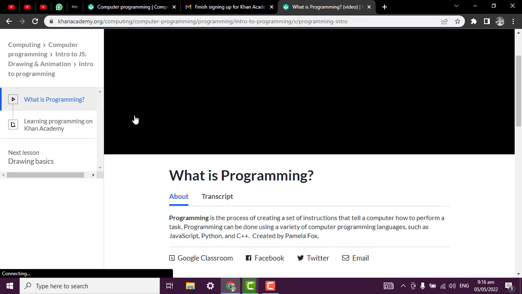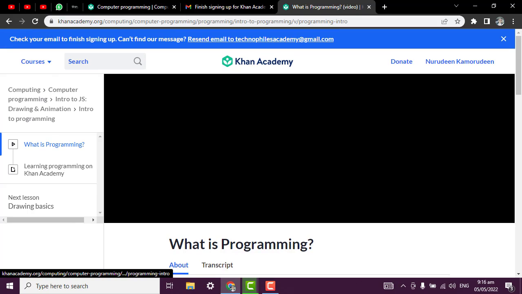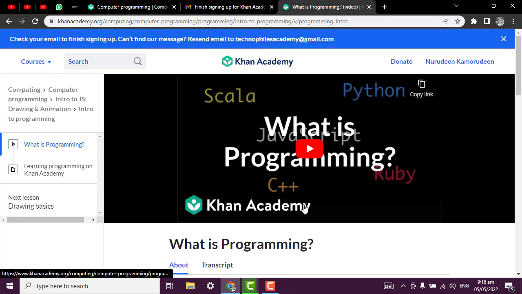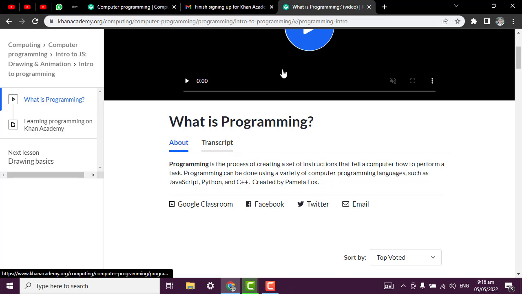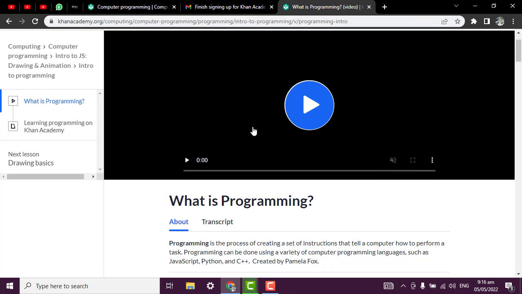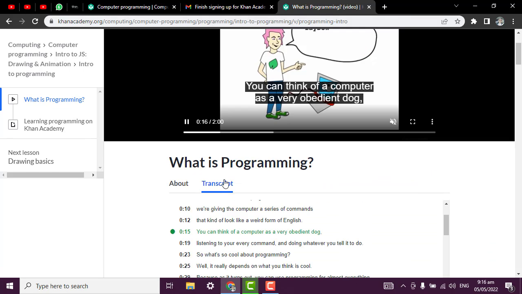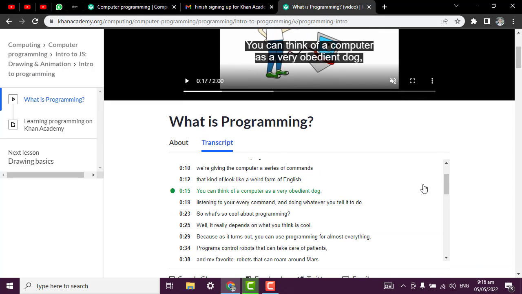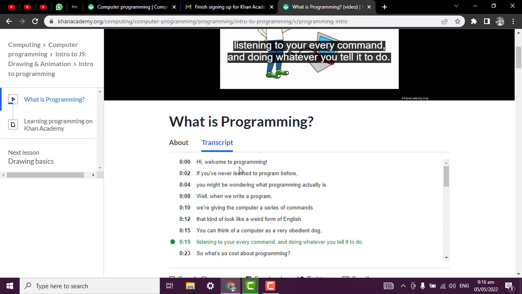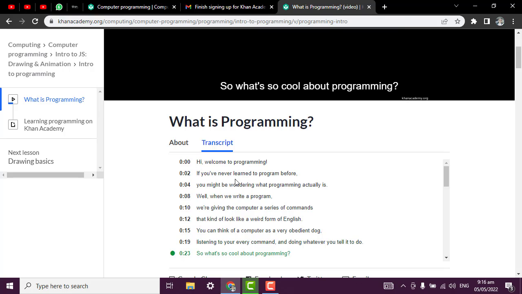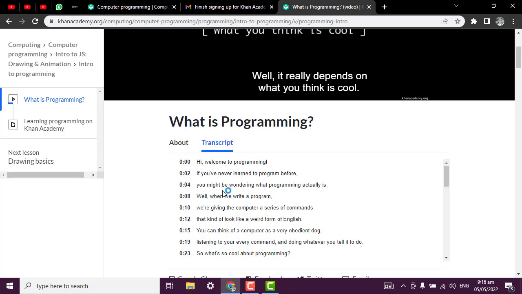You can see what is programming. There are YouTube videos, so you can start watching and you can see the transcript of this video here. Just hold on, let it load fully. Transcripts of what the content of this video is what you will get here. This is the transcript. Hi, welcome to programming. If you never learned to program before, you might be wondering.